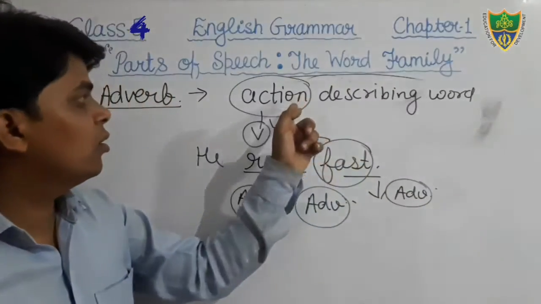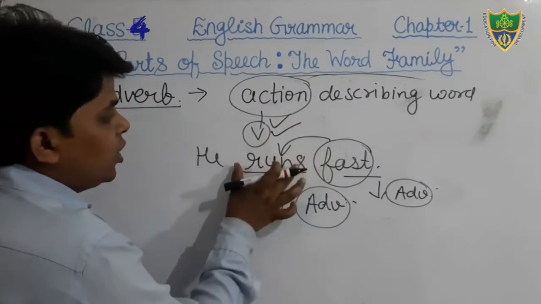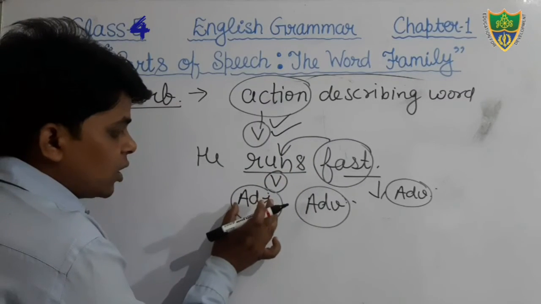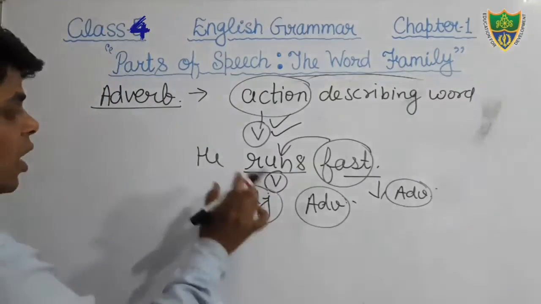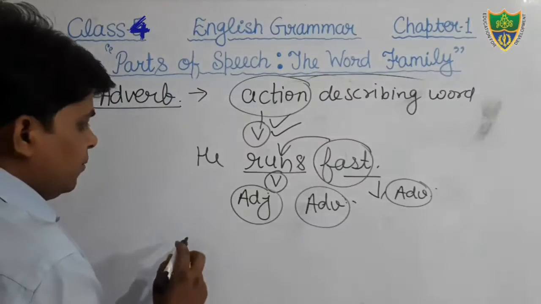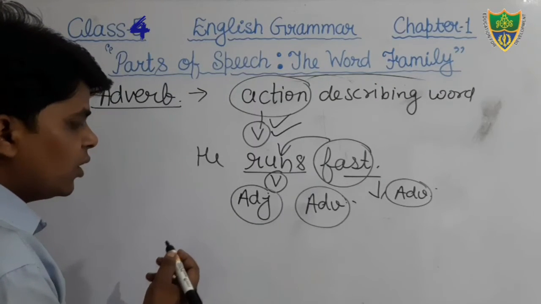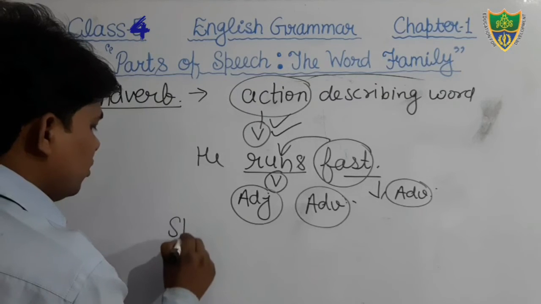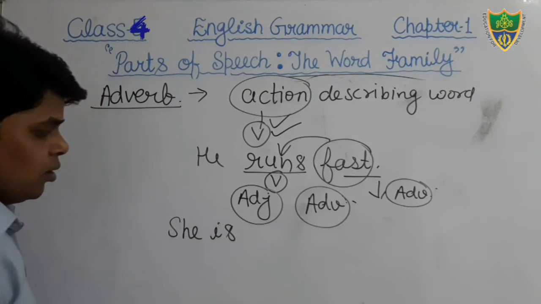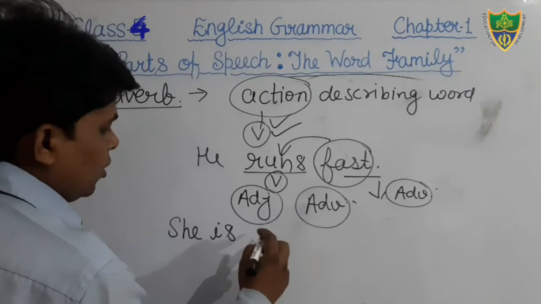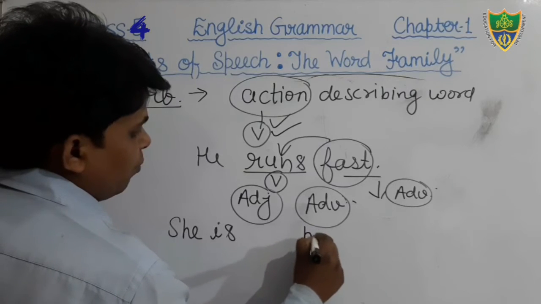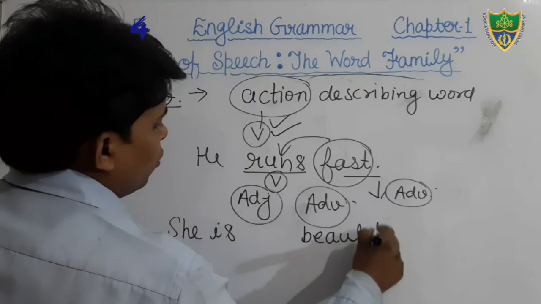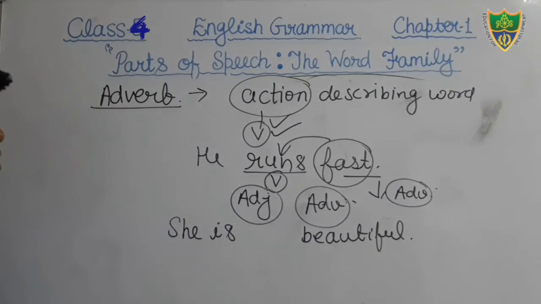We have seen how it qualifies a verb. Now we will see how it qualifies an adjective. She is beautiful.